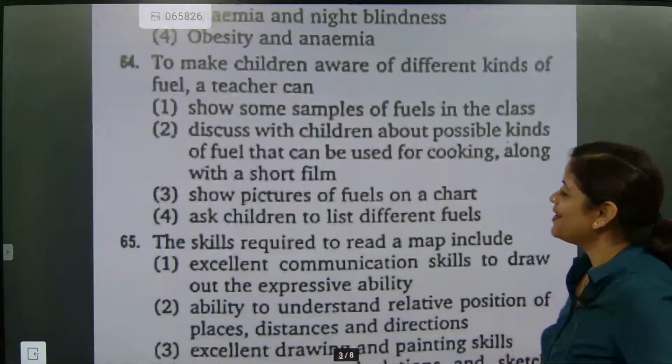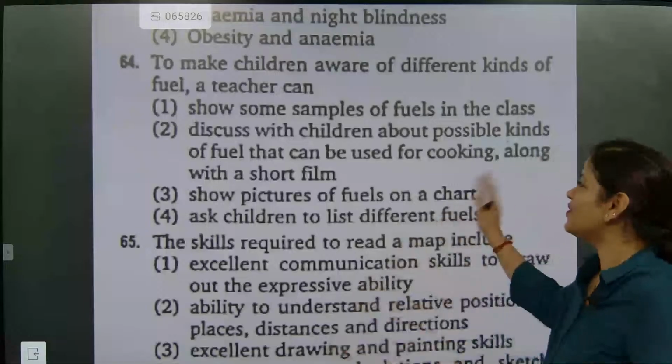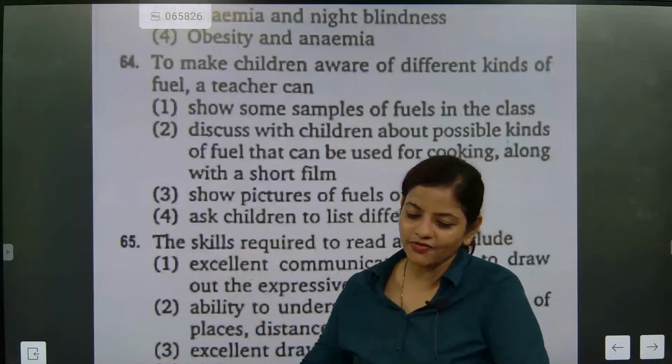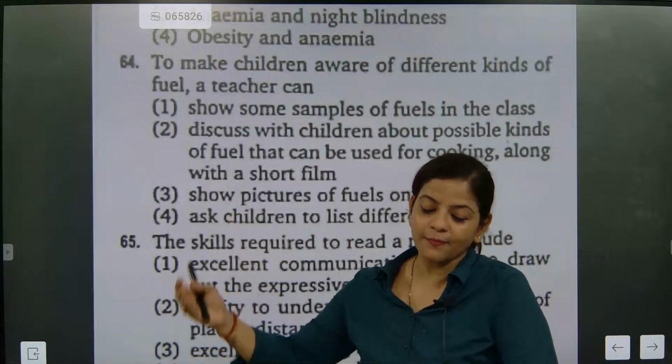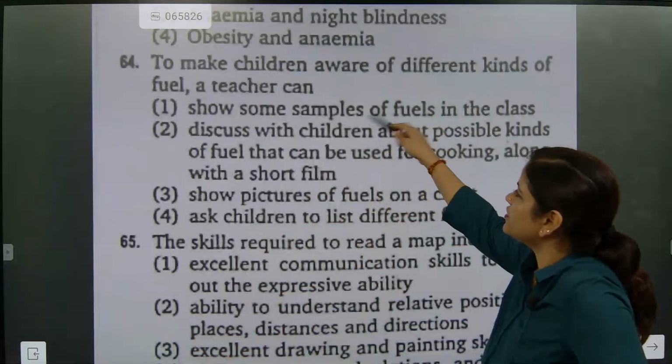So definitely you need to understand this part. Ask children to list different types of fuel. So different kinds of activities are there. Show some samples of fuel in the class. Samples cannot be shown. This is absolutely wrong. First one wrong.